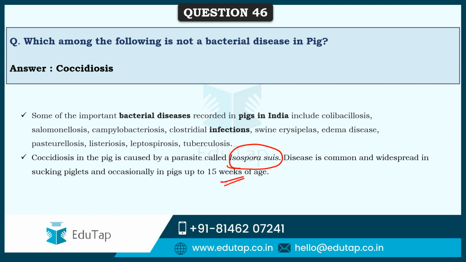The various bacterial diseases recorded in pigs in India include colibacillosis, salmonellosis, campylobacteriosis, clostridial infections, swine erysipelas, edema disease, pasteurellosis. These are the various bacterial diseases, but coccidiosis is not among them, as it is caused by a parasite.